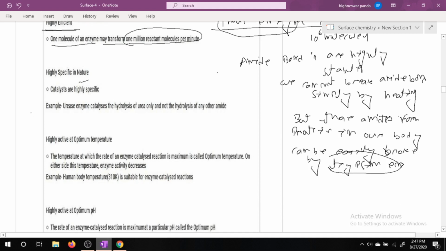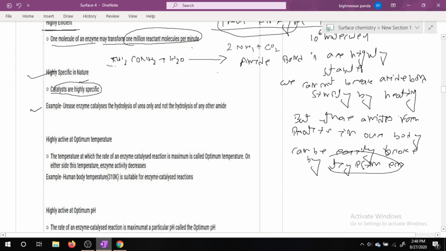Next, enzymes are highly specific in nature. Enzyme catalysts are highly specific. Why highly specific? Let us consider NH2CONH2 plus H2O gives rise to 2NH3 plus CO2.